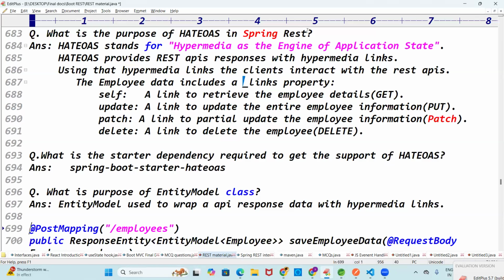Hey, do you know static import? Good job, good job. Static import. You ask ChatGPT what is a static import.